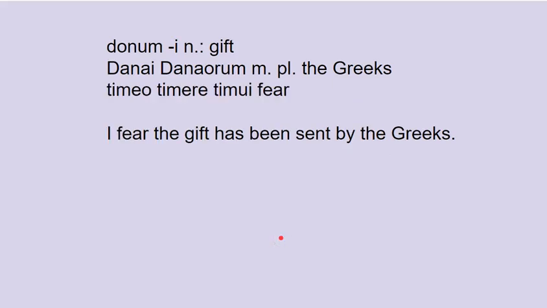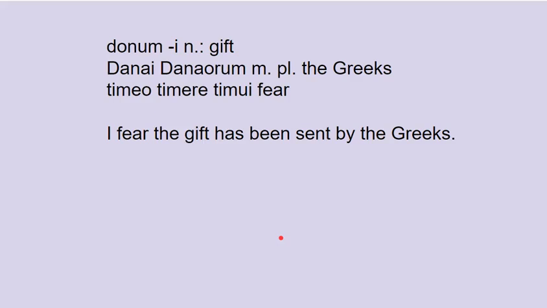Here's another one. I fear the gift that has been sent by the Greeks. The other way you can say this is, I fear the gift sent by the Greeks. So now we want I fear the gift. We're using the verb timeo, timere, timui. So I fear, timeo, the gift, donum, and that's the accusative singular neuter.